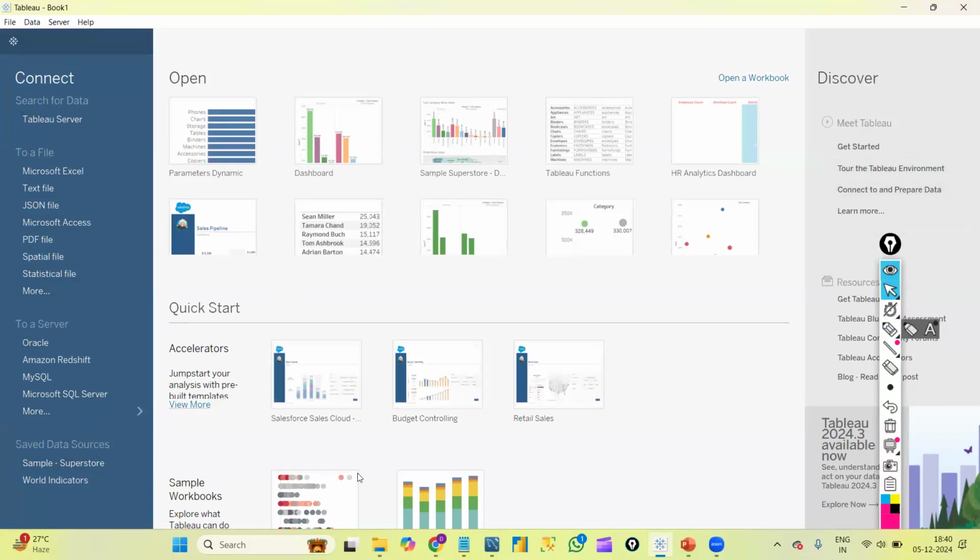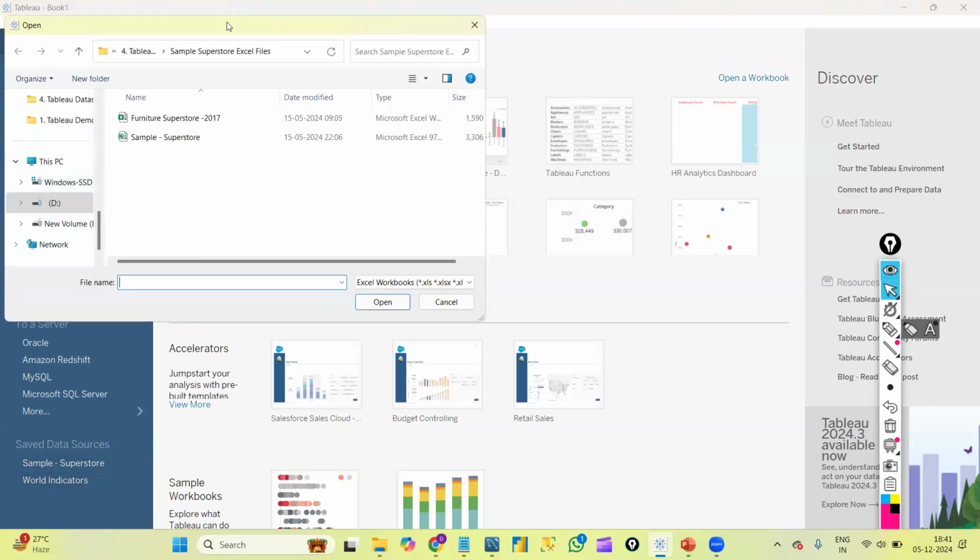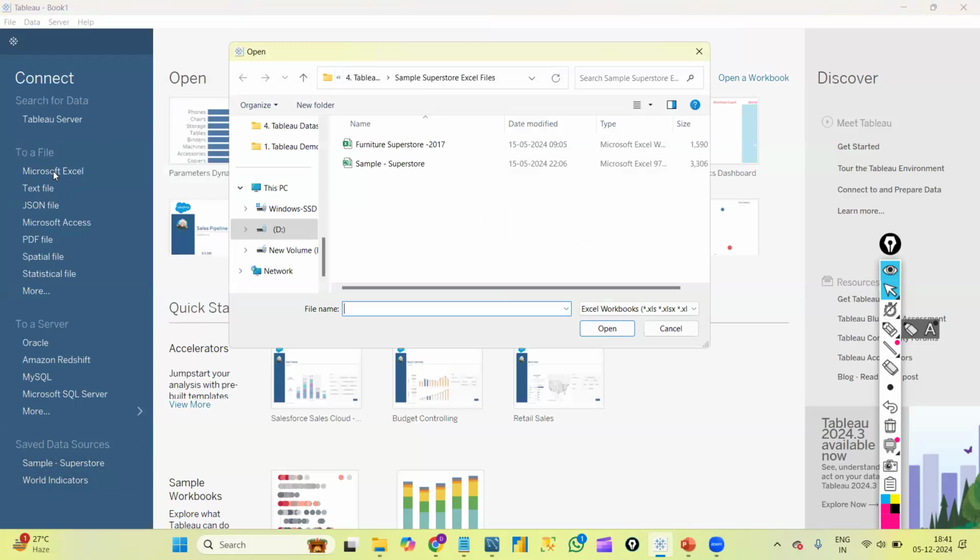In Quick Start, we have some Tableau-related sample workbooks where we can directly connect. And towards the bottom left, you can see something called Saved Data Sources. By default, Tableau provides two data sources, Sample Superstore and World Indicators. For learning and practice purposes, you can use these data sources to create some graphs. Now let's connect to one Excel file. To connect the Excel file, I'm clicking on Microsoft Excel.